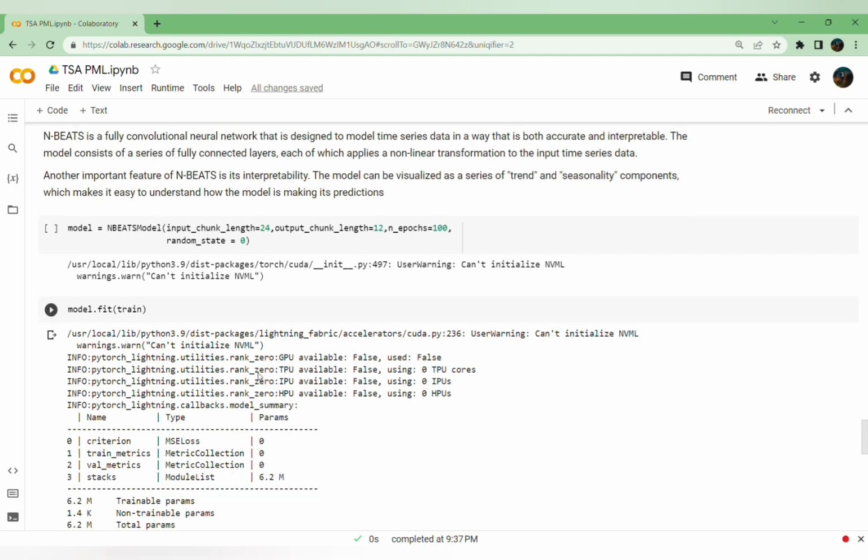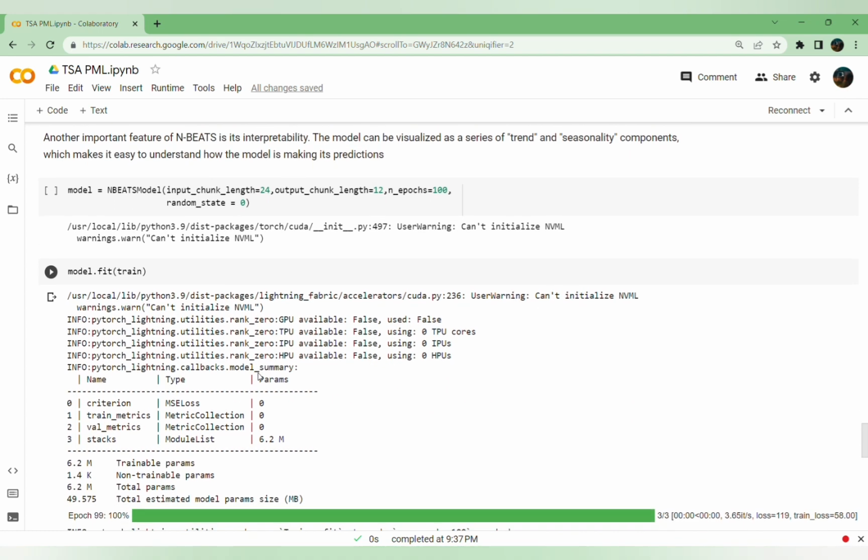The model can be visualized as a series of trend and seasonal components, which makes it easy to see how the model is predicting the data. It takes two arguments: input chunk length, that is the length of the input sequence to be fed to the model, and output chunk length, that determines the length of the forecast of the model. And I'm running it through 100 epochs, and I'm fitting the model, and I'm plotting the data.